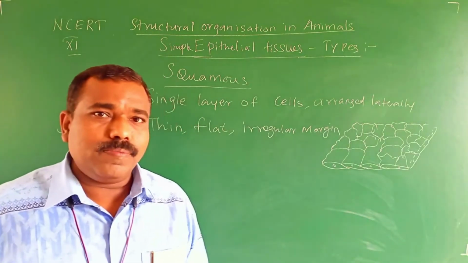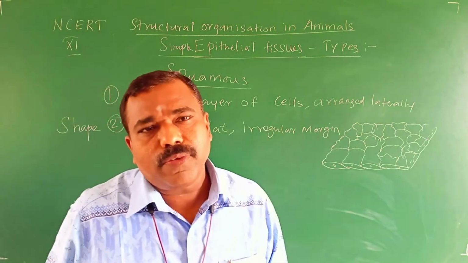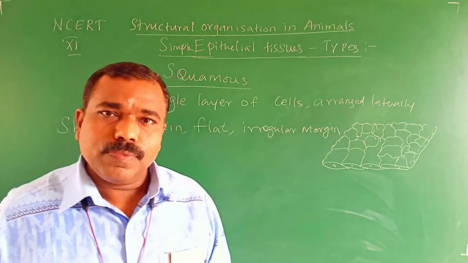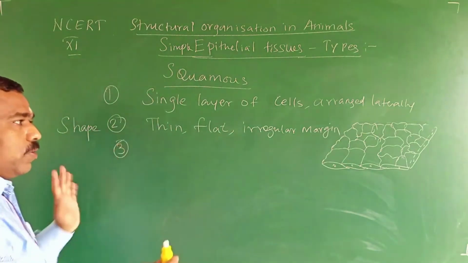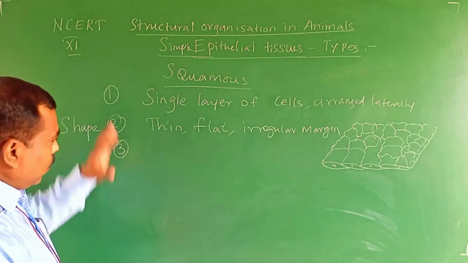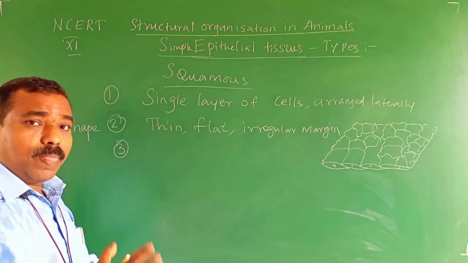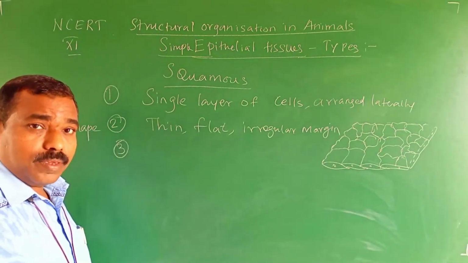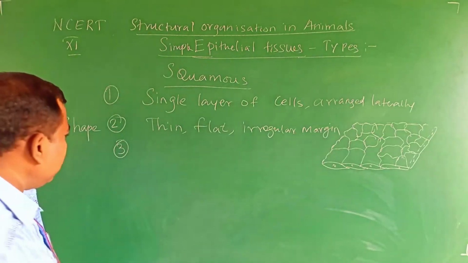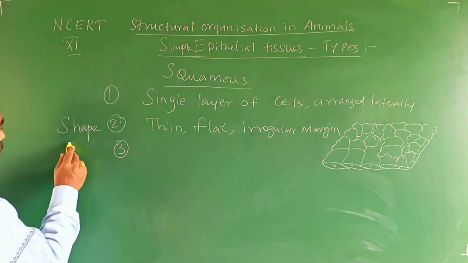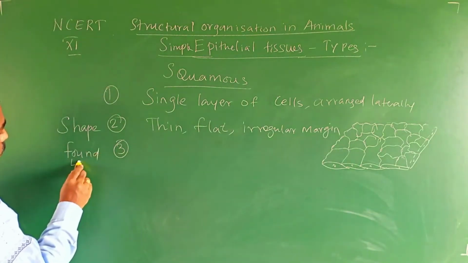Now the third point, related to where it is present, where it is found. So the third point, you remember it. Commonly you can write the general six points in such a way. If you like, you can make it in a table manner, so it is easy for you for reading and preparing. So now we are going to discuss location, or where it is found.